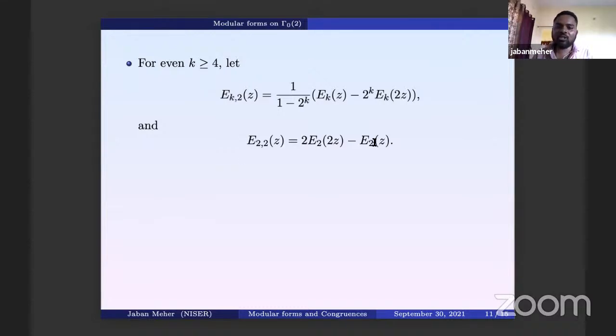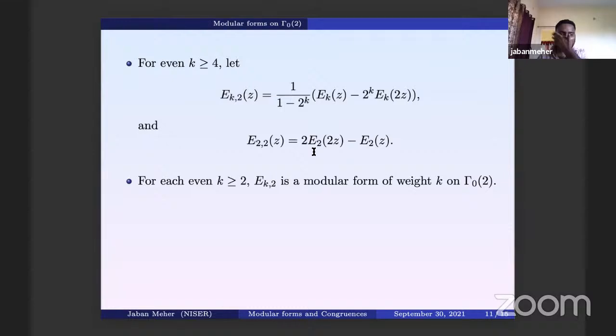Note that E_2 is not a modular form, but when you take this linear combination, it becomes a modular form. So for each even k bigger than or equal to 2, E_k^(2) is a modular form of weight k on Γ_0(2). It is not very difficult to check that these are modular forms on Γ_0(2).